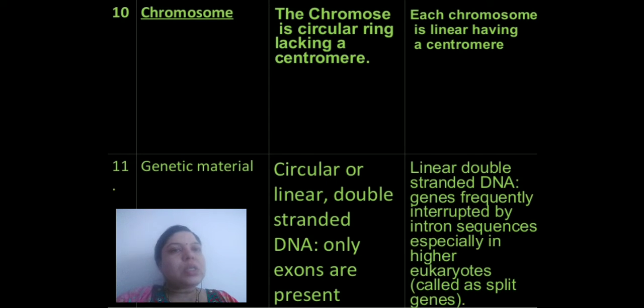Only exons are present. Exons are the functional units which are present in the DNA, whereas in case of eukaryotic cell, it is linear double stranded DNA. Genes are frequently interrupted by intron sequences. Intron sequences are the interrupting non-functional units which are present inside the DNA.